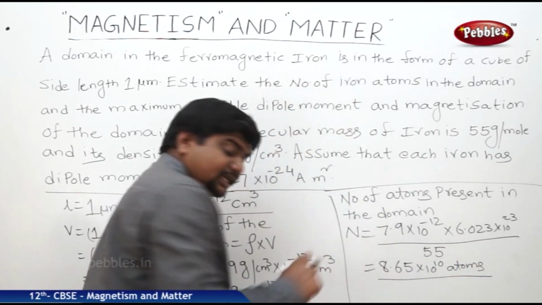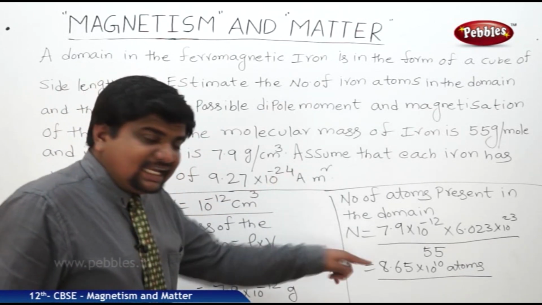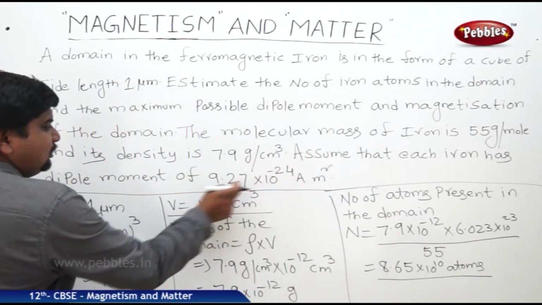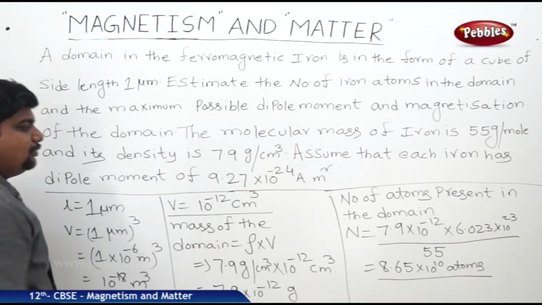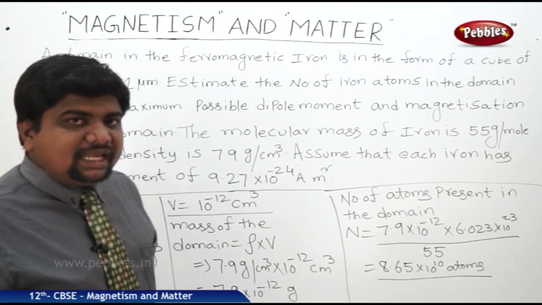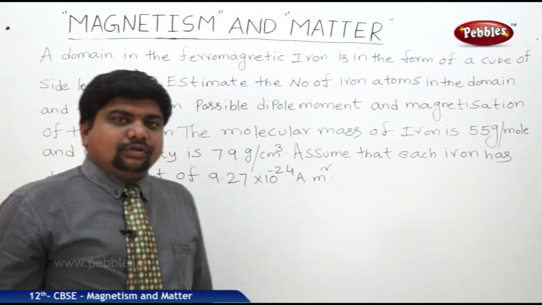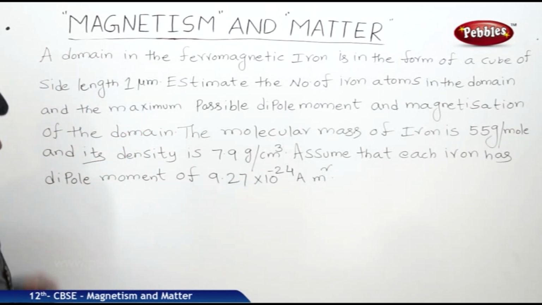These many atoms are there in each domain, and each atom has a dipole moment this much, 9.27 into 10 to the power of minus 24 A m square. So now we should find out the maximum magnetization.